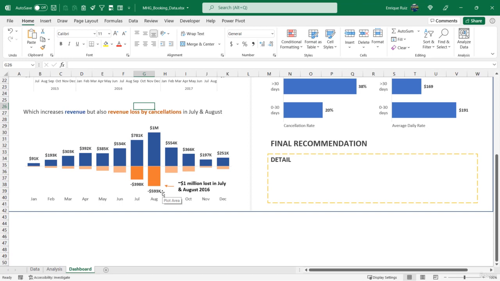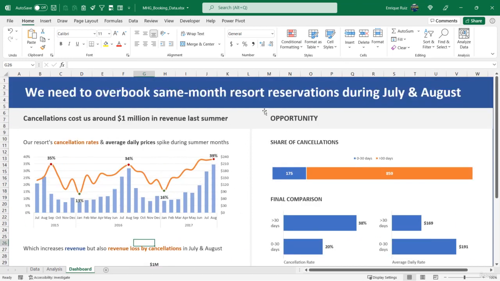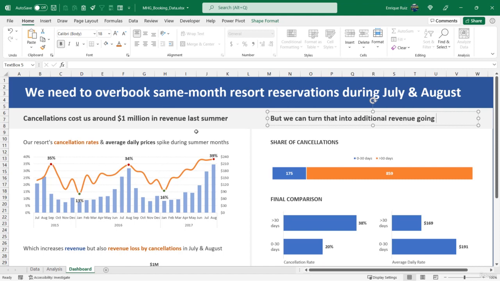So now it's time to show them where the opportunity lies. So this is bad right now, but let's write this. But with this recommendation, we can turn this into additional revenue going forward. And here's how.